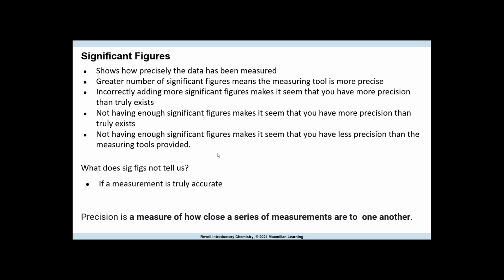So what does sig figs not tell you? If the measurement is truly accurate. All it's doing is giving you a value. It's not telling you if it's close to the correct value. It's just giving you a value. So again, precision is a measure of how close a series of measurements are to one another, but it has nothing to do with the true value and how close it is to that.